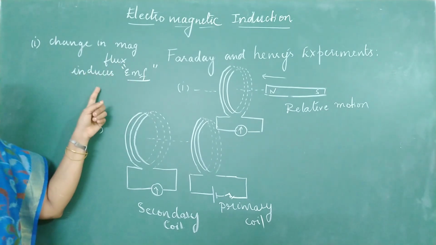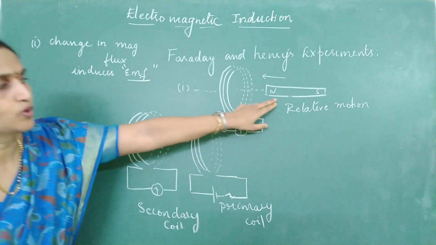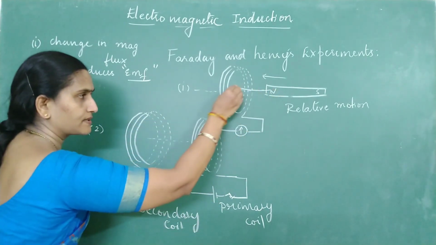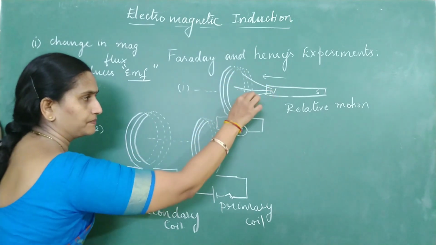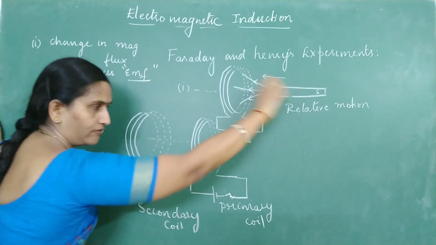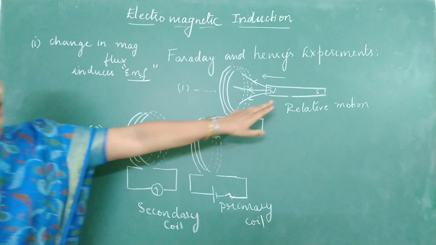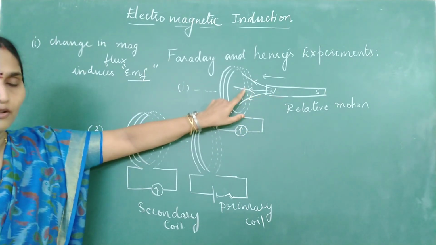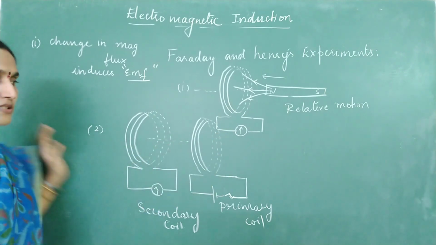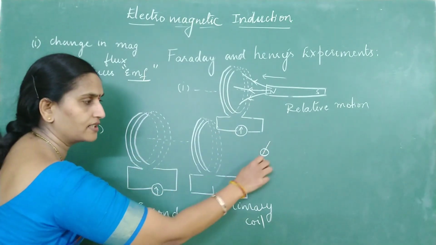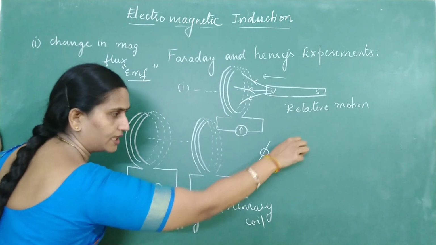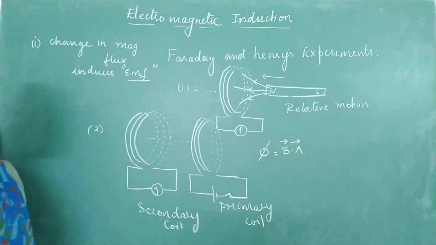Let us verify whether it is doing it or not. See, when you move the magnet close to this, we know these are the magnetic field lines. Tell me what will happen to the number of field lines as you are moving the magnet closer. Flux is increasing. Hope you remember what magnetic flux is. Tell me what magnetic flux is defined as. In the previous chapter we have studied B dot A, B into A into cos theta.